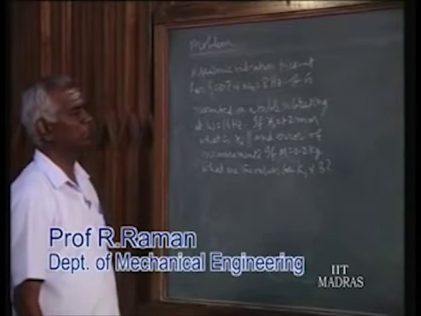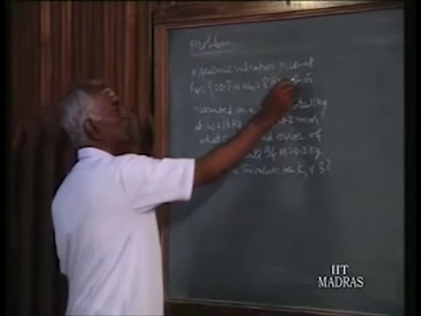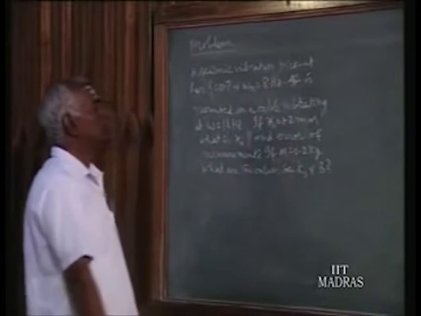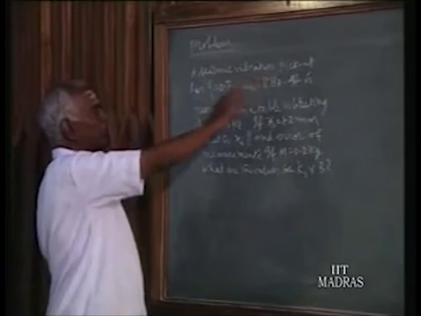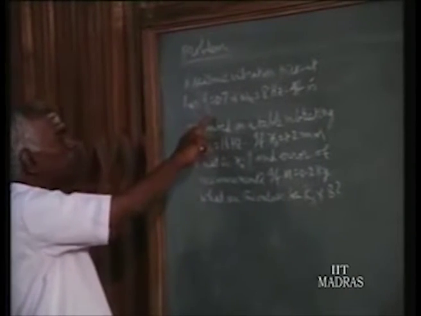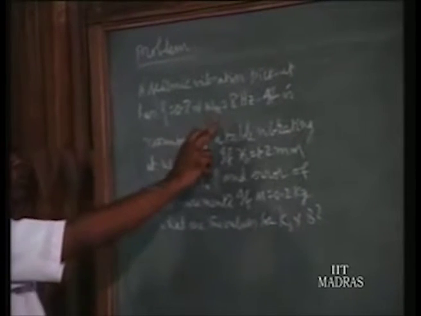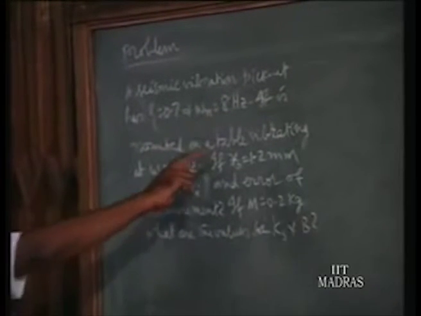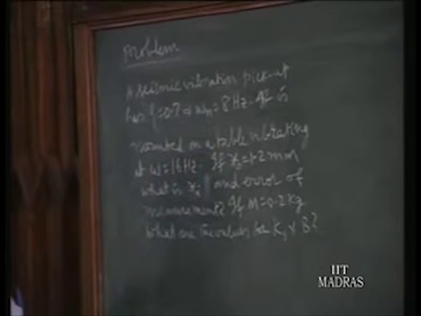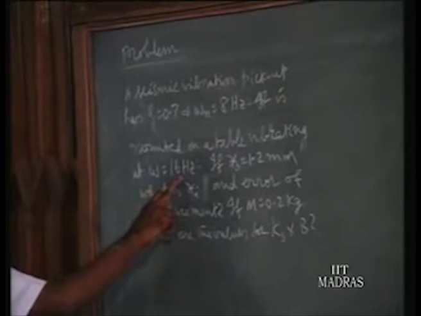So at the end, let us see a worked out problem. A seismic vibration pickup has damping ratio 0.7, and the undamped natural frequency is 8 Hz. It is mounted on a table vibrating at a frequency of 16 Hz.